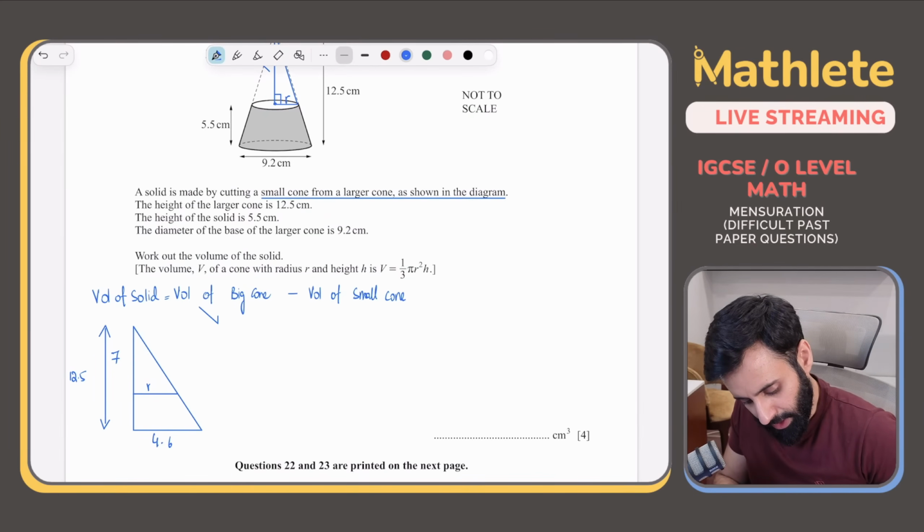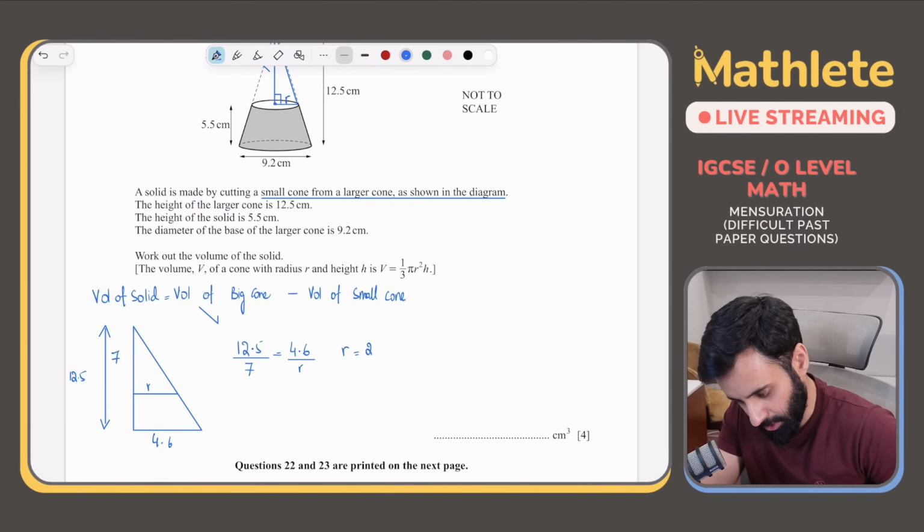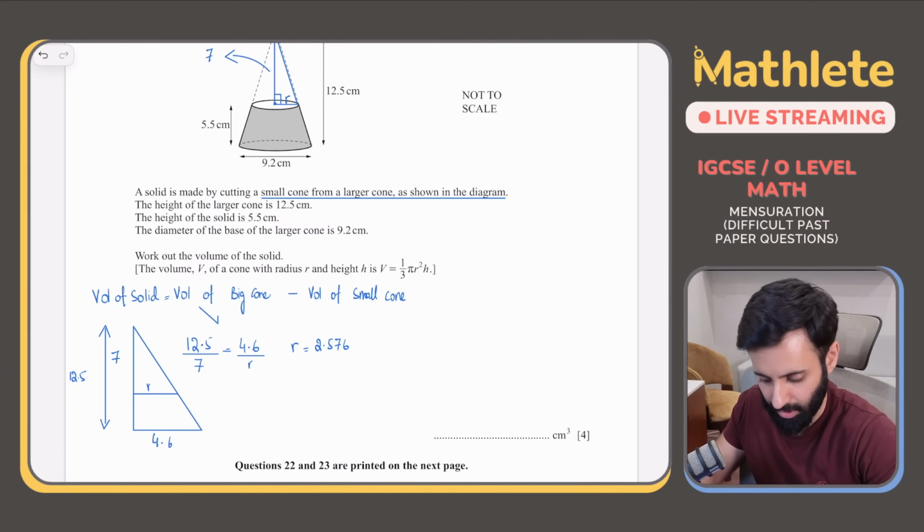So the height of the larger cone, 12.5, divided by the height of the smaller cone, will be equal to the radius of the larger cone divided by the radius of the smaller cone. This will give us the value of r. So 4.6 into 7 divided by 12.5. So r is equal to 2.576. Please do not round this answer off because it's not the final answer yet. Okay, so I repeat.